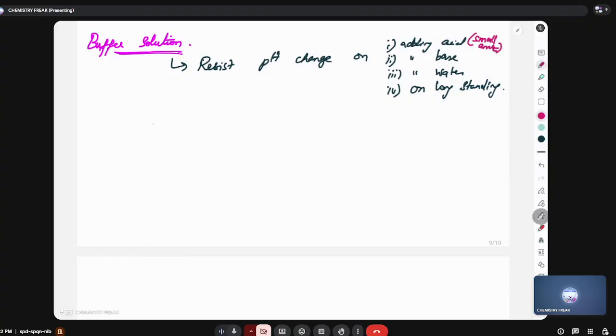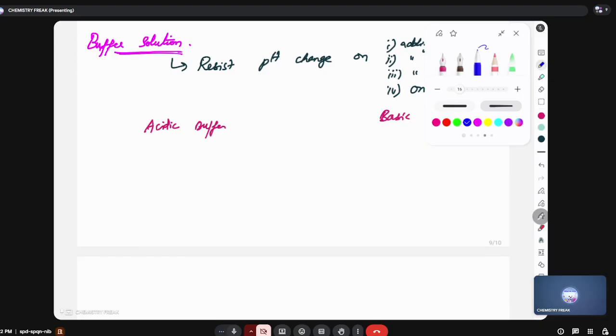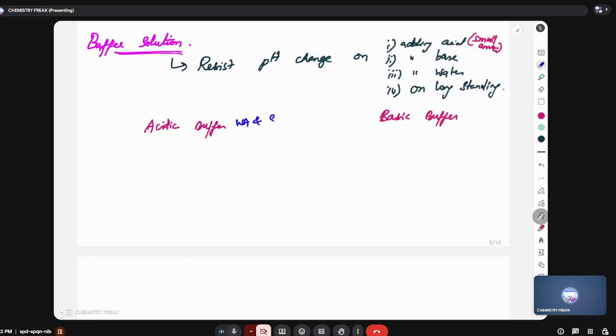There are two types of buffer solution. One is called an acidic buffer and another one is called a basic buffer. An acidic buffer is a weak acid and its strong conjugate base. A basic buffer is a weak base and its strong conjugate acid. This is nothing but salt. Similarly here, this is nothing but salt.